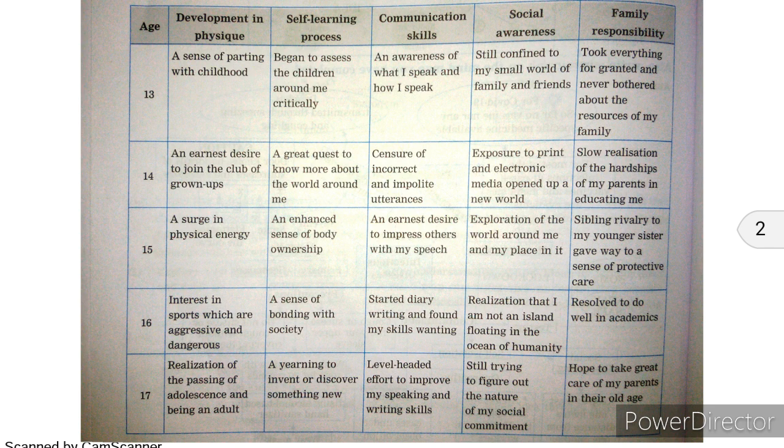Then family responsibility: slow realization of the hardship of my parents in educating me. At the age of 15, we understand how my parents helped me to get educated, what hardship they suffered, what efforts they have made to make me educated. So that is what a kind of realization happens at the age of 14, 15. Then the age of 15, a kind of physical energy we grow into.